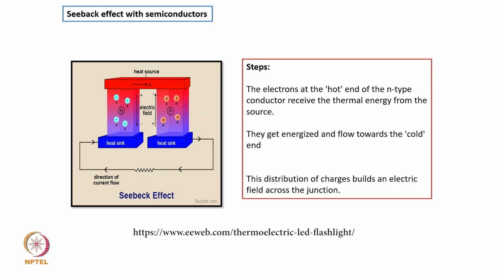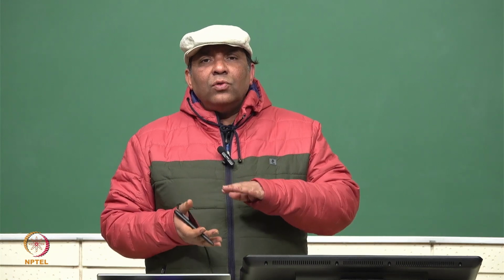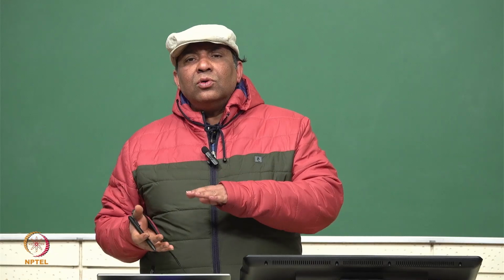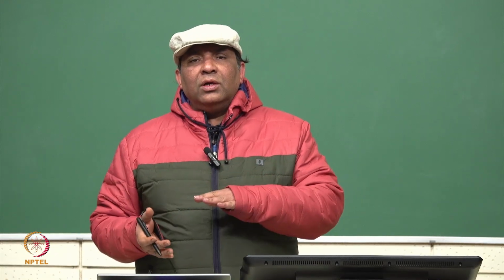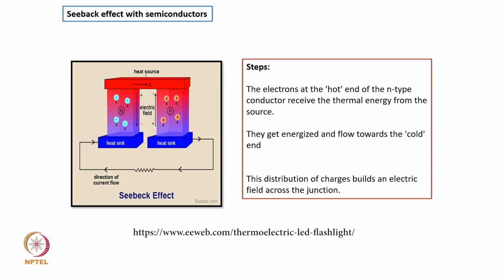The electrons flow from the hot end to the cold end. Suppose I have an N-type semiconductor and a P-type semiconductor, then electrons start flowing from N-type to P-type.